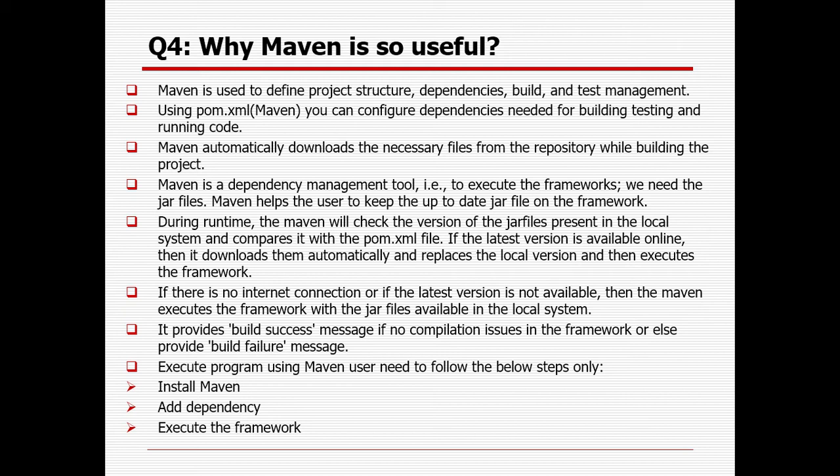If the latest version is available online, then it will download it automatically and replace the local version with that particular latest version, and then execute the framework. If there is no internet connection or if the latest version is not available, then Maven executes the framework with the jar files available in the local system. It provides a build success message if there are no compilation issues in the framework, or else it will provide a build failure message.